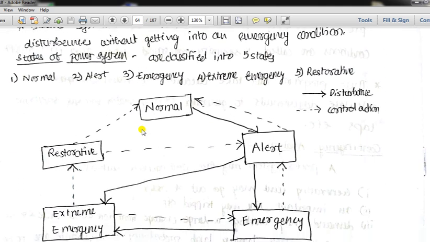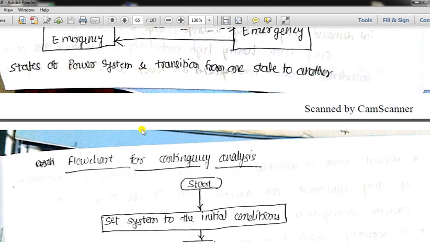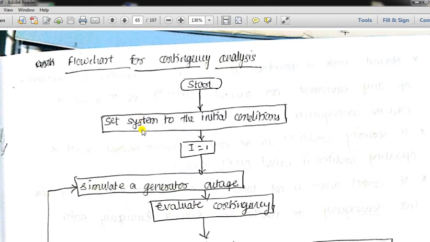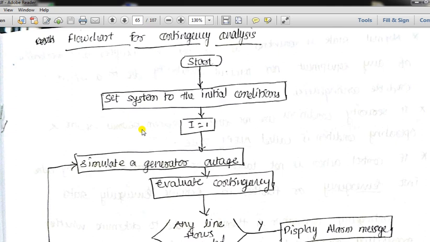Then further, with the help of a flow chart, let us see how this contingency analysis can be done. This is the flow chart of contingency analysis. Earlier we discussed that contingency means a disturbance, and mainly this disturbance will occur on the generator and on the transmission line. Therefore in the contingency analysis flow chart, we are mainly going to consider generator outages and line outages. Let us see how contingency analysis is done with the help of this flowchart.